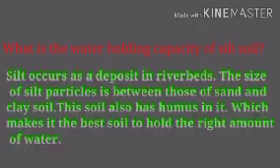What is the water holding capacity of silt soil? Silt occurs as a deposit in riverbeds. The size of silt particles is between those of sand and clay soil. This soil also has humus in it, which makes it the best soil to hold the right amount of water.